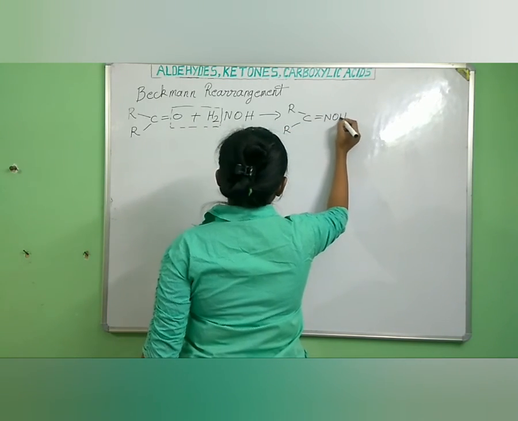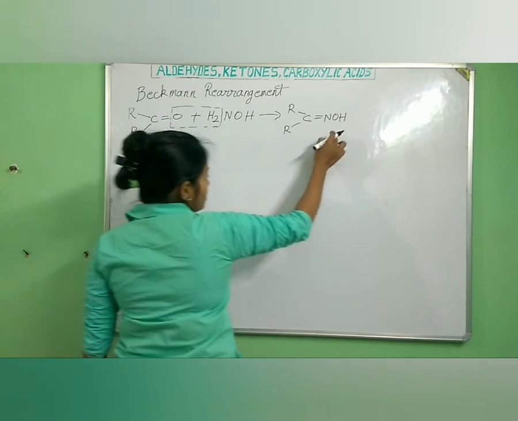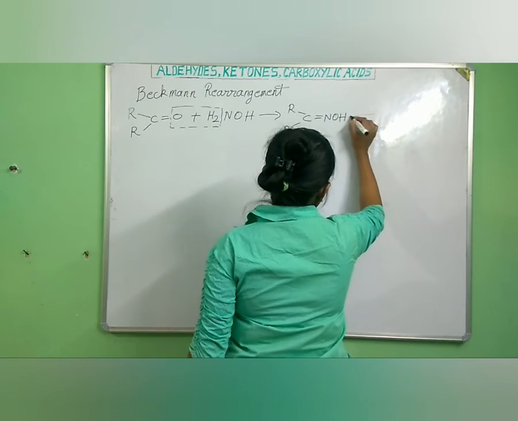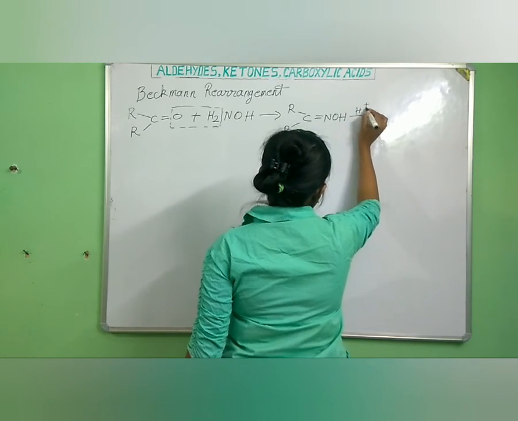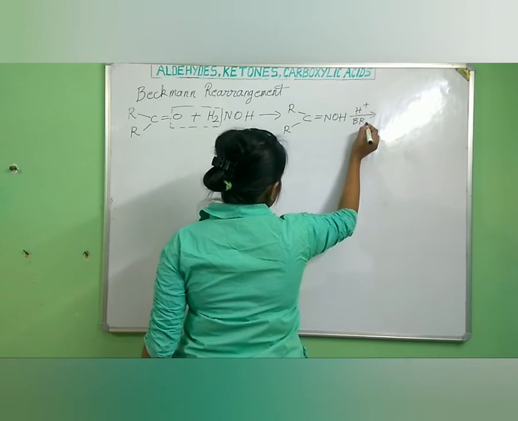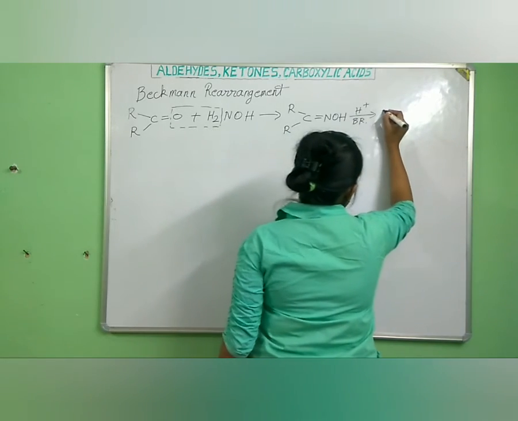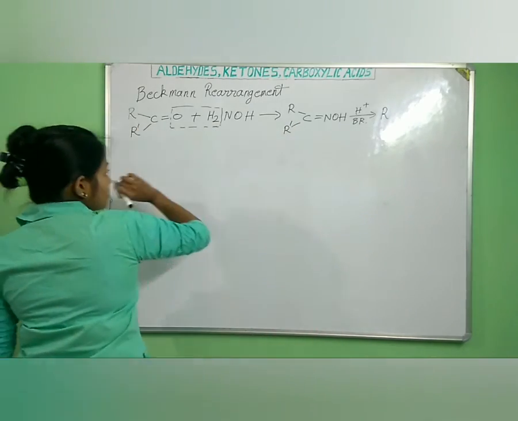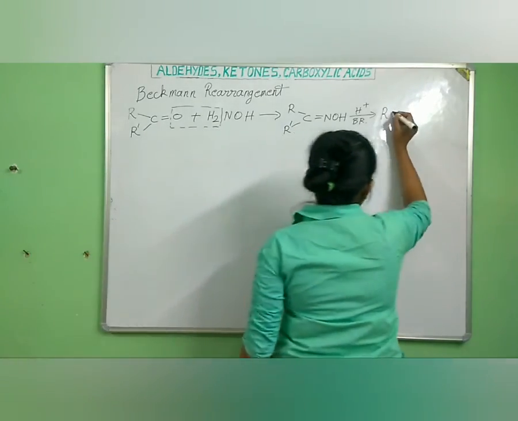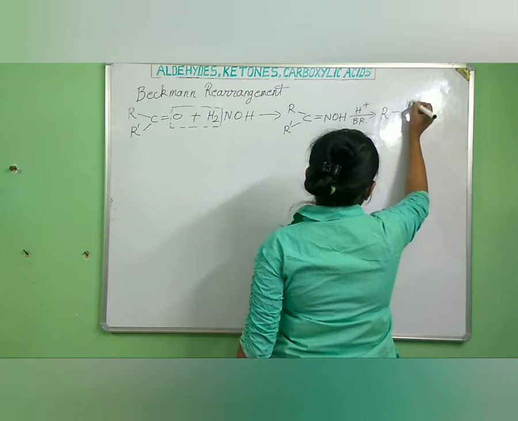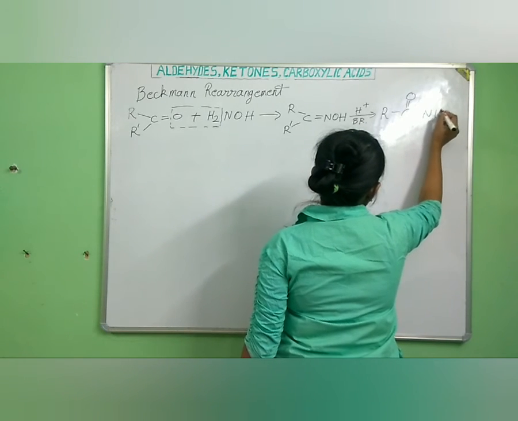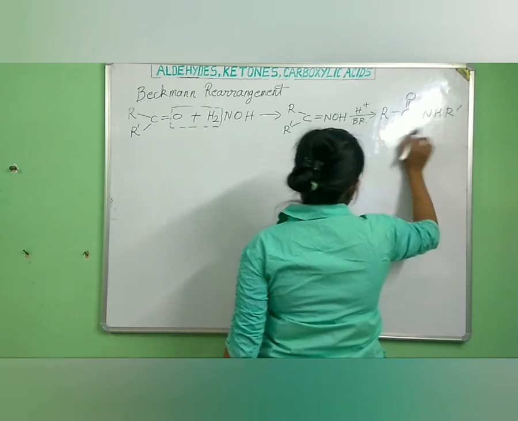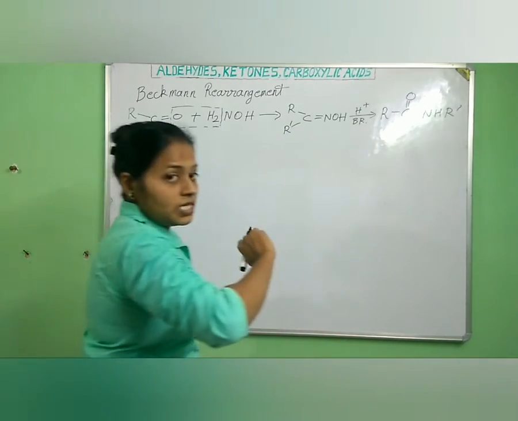So this is our ketoxime. Now when this ketoxime undergoes Beckmann rearrangement, we get substituted acid amides. If this is R dash and this is R, we get R, C, double bond O, N, H, R dash. So this is our substituted acid amide.